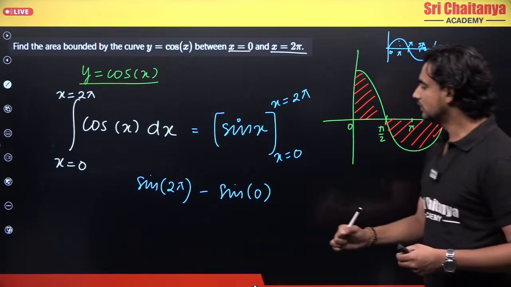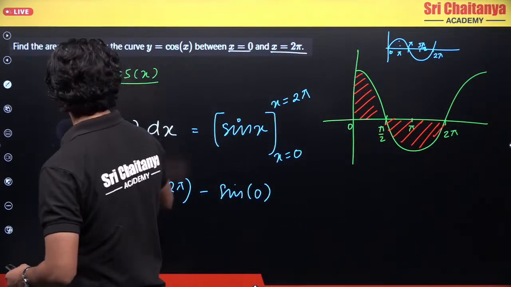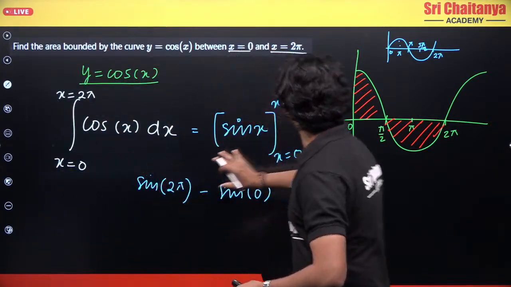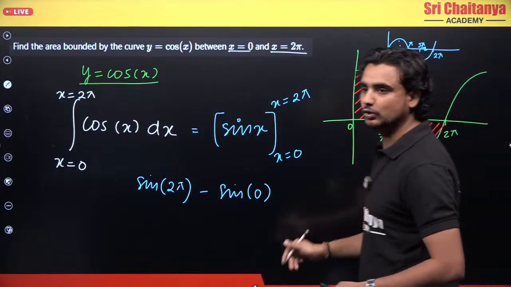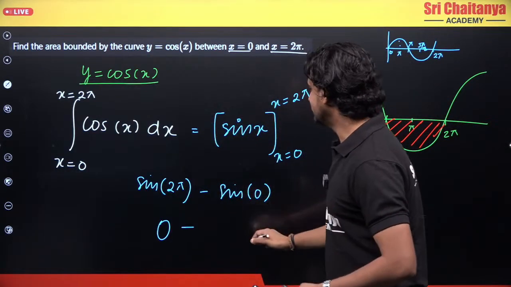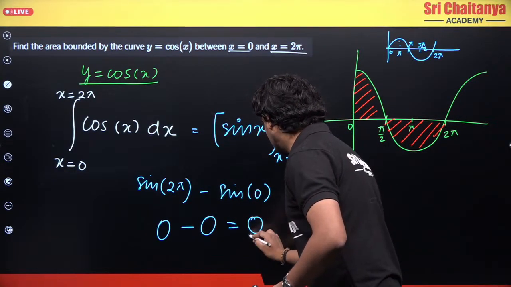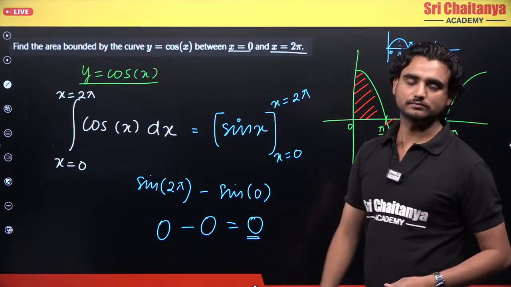Okay, clear? So now, what is the value of sine 2 pi? The value of sine 2 pi is 0 minus sine 0. Sine 0 is also equal to 0. So what do I get? Finally, I get the answer as 0.